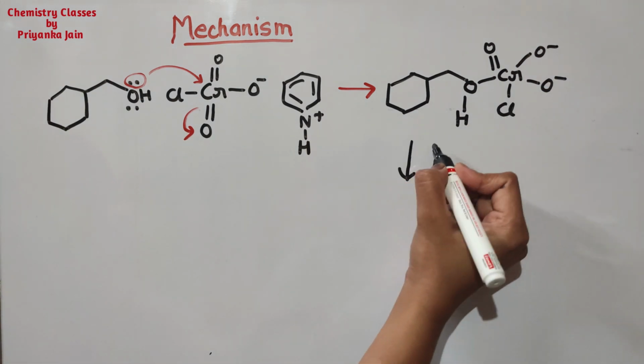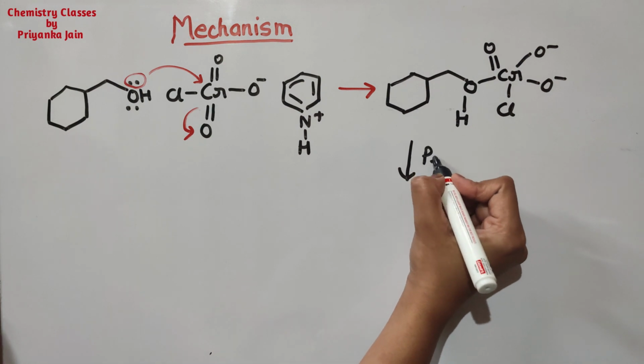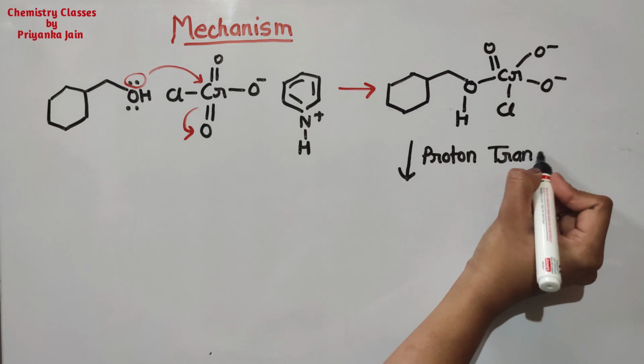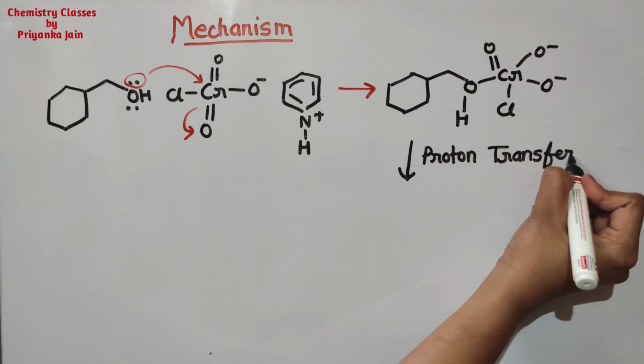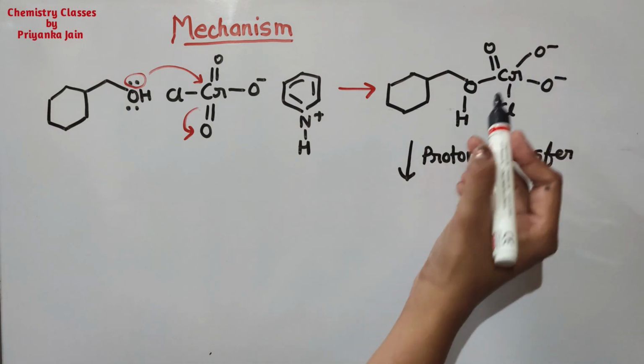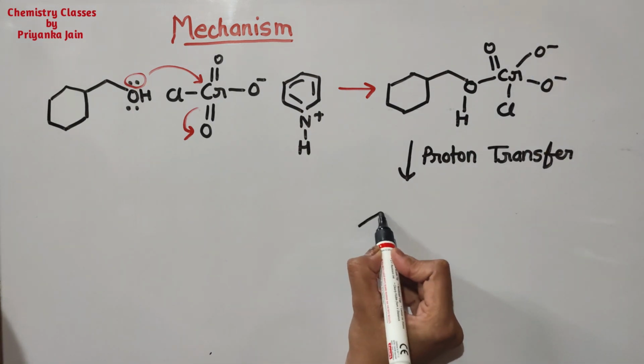Now there will be a transfer of proton. This proton from here is transferred to this position. So now what are we getting in the next step?